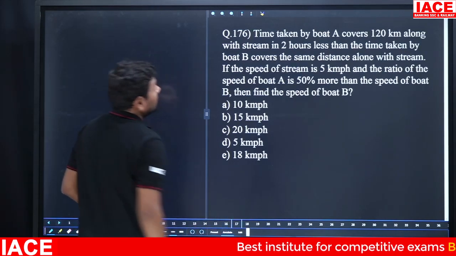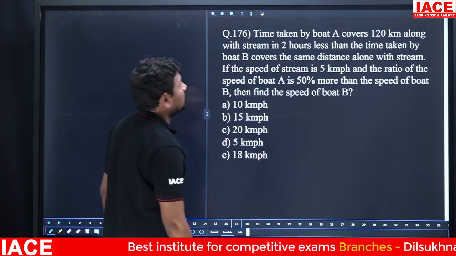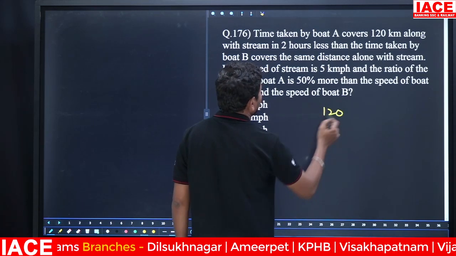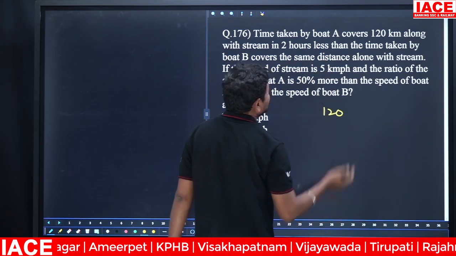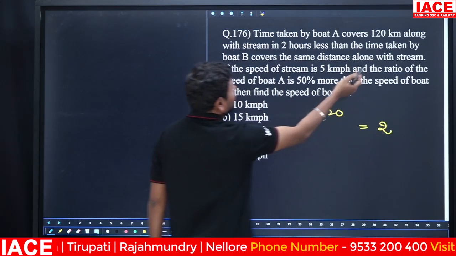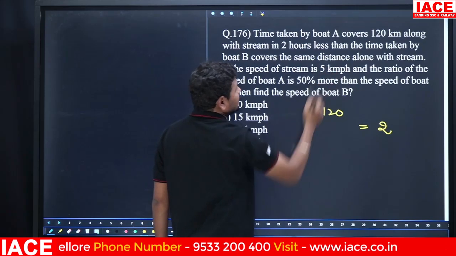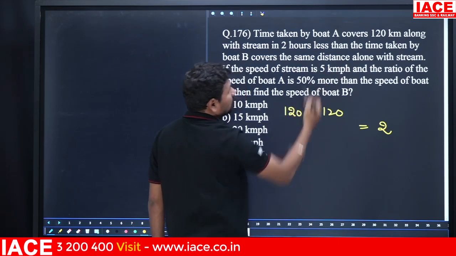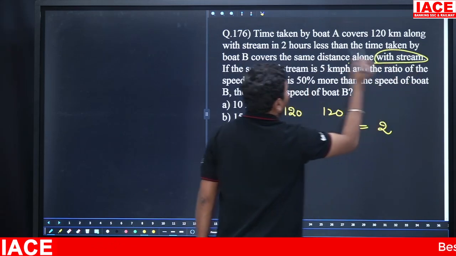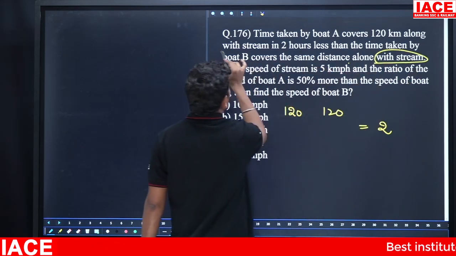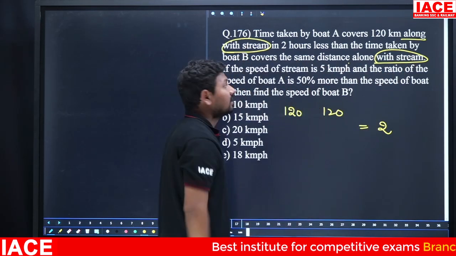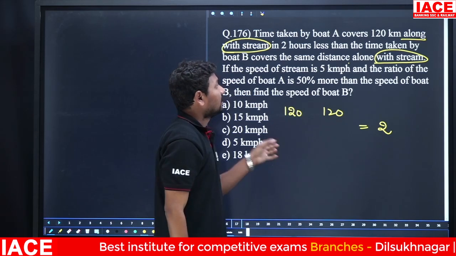Next, the time taken by boat A to cover 120 kilometers along with the stream is 2 hours less than the time taken by boat B to cover the same distance of 120 kilometers along with the stream. With stream is nothing but downstream. Here it is also along with the stream, so you can consider it like the downstream.